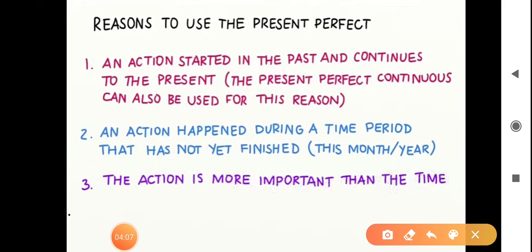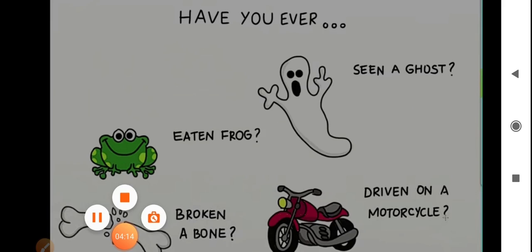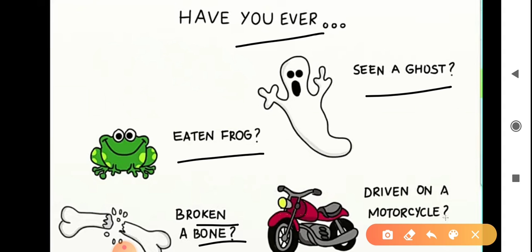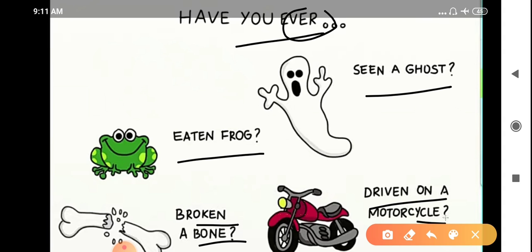Third reason, the action is more important than the time. For example, have you ever seen a ghost? Have you ever eaten frog? Have you ever broken a bone? Have you ever driven on a motorcycle? In all these sentences, action is more important than the time, and the word ever is key word in all these sentences.